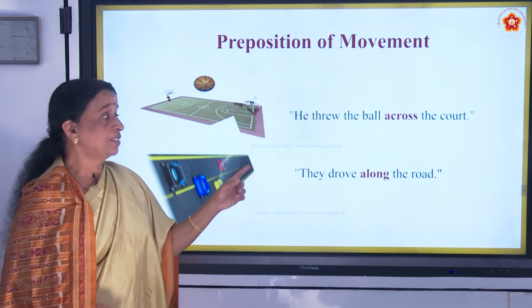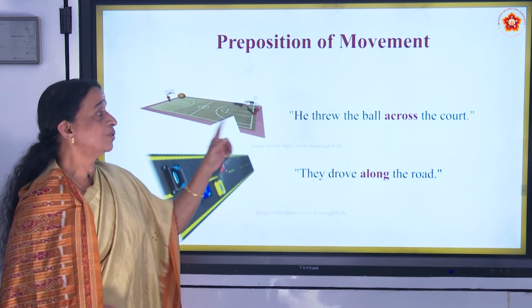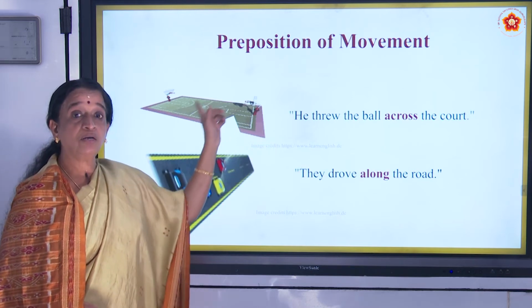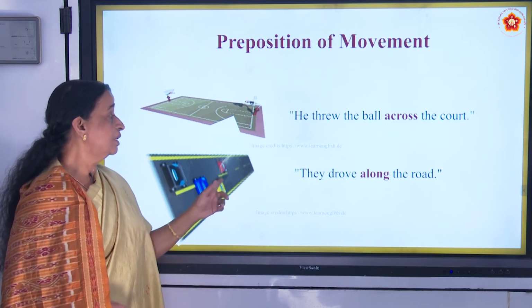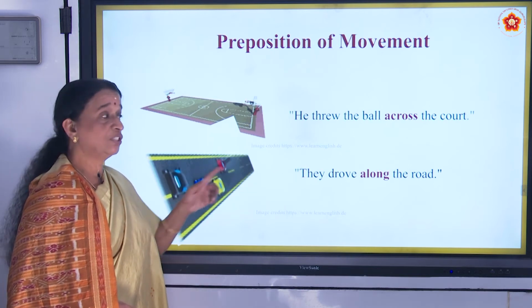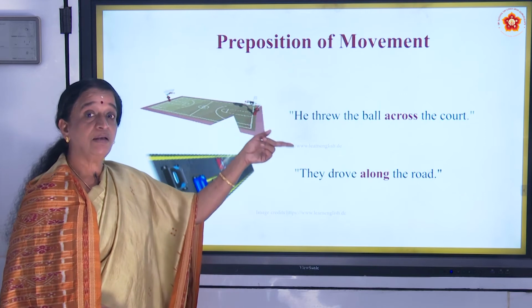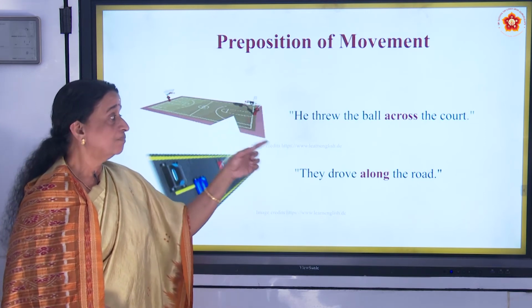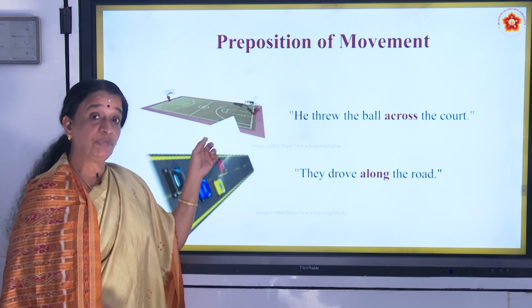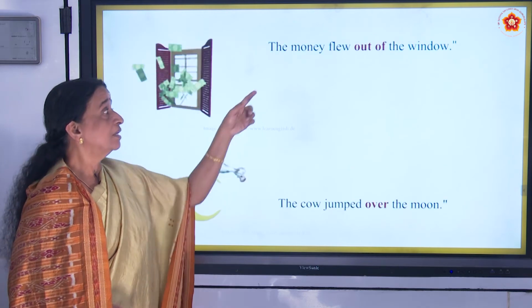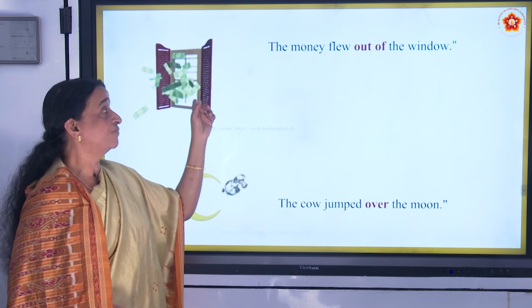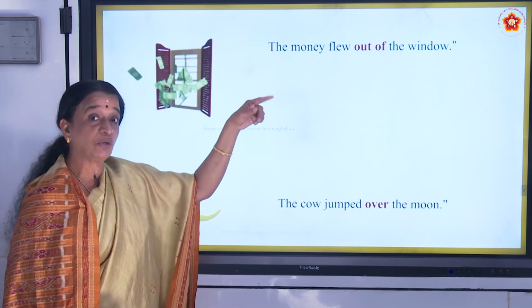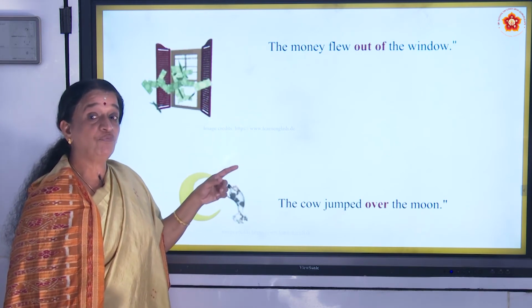Prepositions of movement. Now this is all moving. He threw the ball across the court. They drove along the road. Along is used here. It is a preposition of movement. Across is also a preposition of movement. The money flew out of the window, out of. Out of is also a preposition of movement.